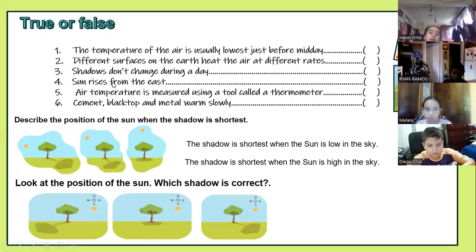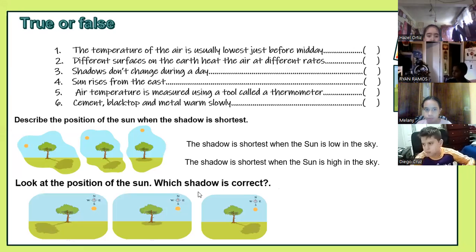Now, let's complete this one. According to the information we just listened to, the temperature of the air is usually lowest just before midday. We are close to midday. It's 11:15. Middle of the day is 12. So how is the temperature before midday?